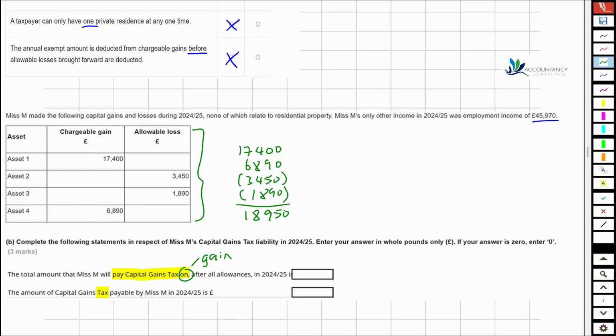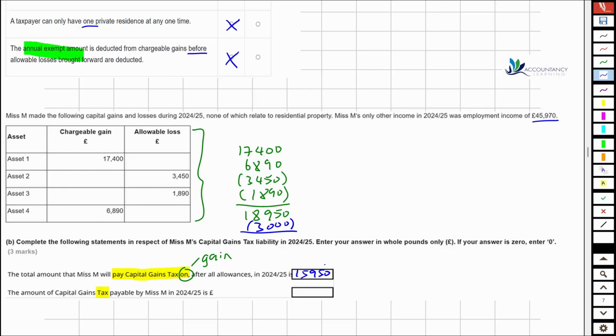Now from that, we can take off our annual exempt amount. Again, there's a reminder in the multiple choice questions that this exists. So yeah, let's remove the 3,000 annual exempt amount. And that means we have a total of 15,950 as our gain after allowances.